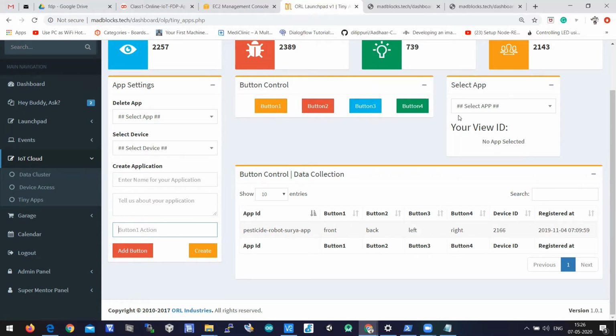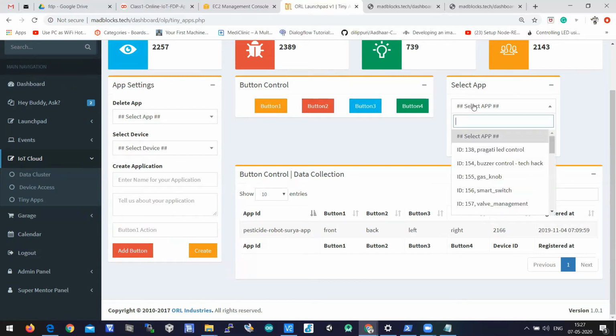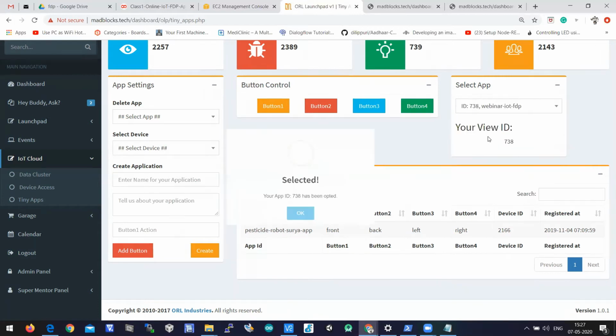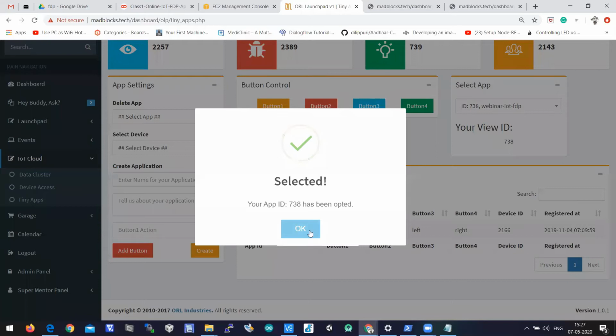We need to activate them. If you want to activate them, there is a select tab. Here, as I'm having multiple apps, I'll write the application name. The application which I created now is a webinar IoT FDP. I'll select this. When I select this, then immediately to these buttons,